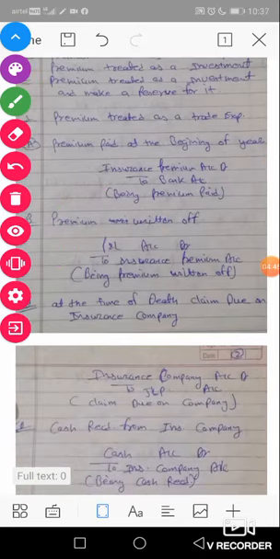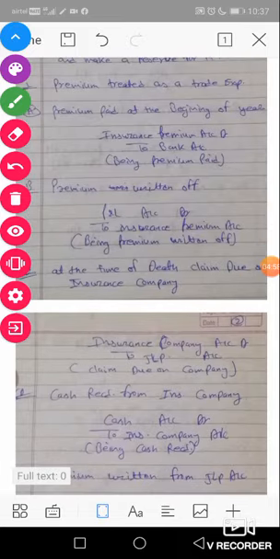The next entry is made at the time of death. These two entries are made every year till the date of death, but in the last year, meaning the particular year in which the partner's death occurred, some special entries will be made. First, at the time of death, we make a claim on the insurance company.